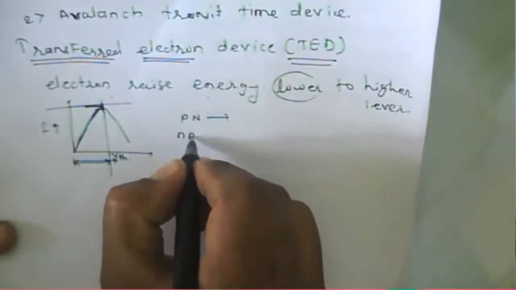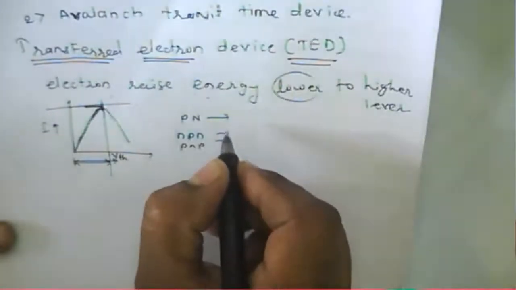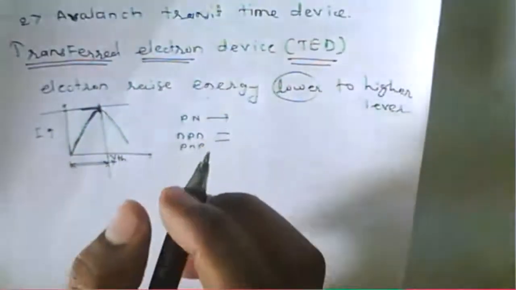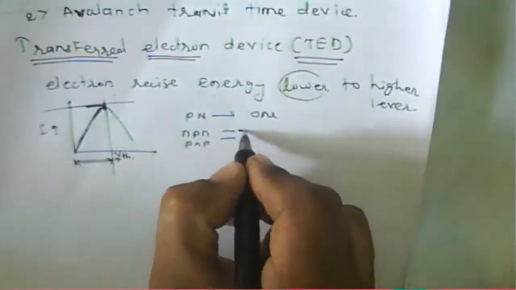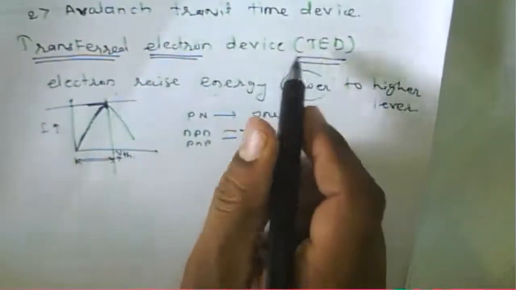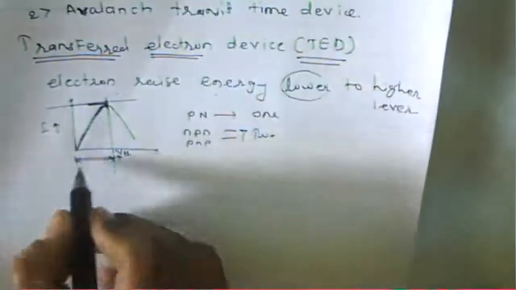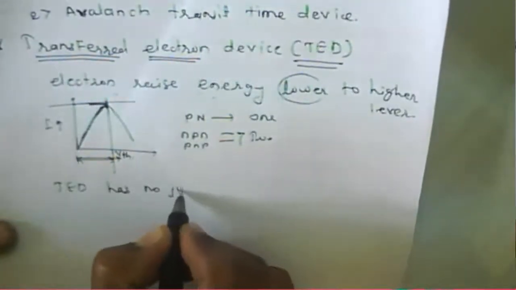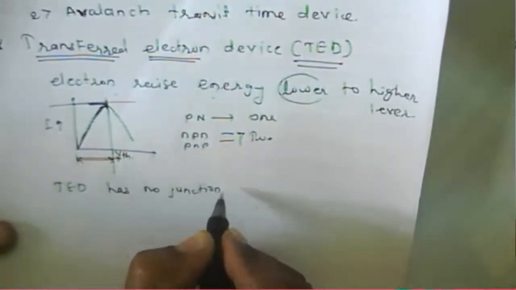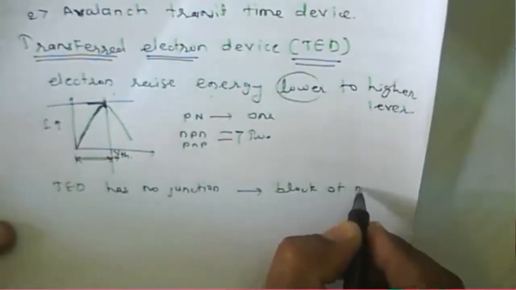a normal PN junction diode has one junction. A transistor, NPN or PNP, has two junctions. But a transfer electron device has no junction. TED has no junction. What does no junction mean?